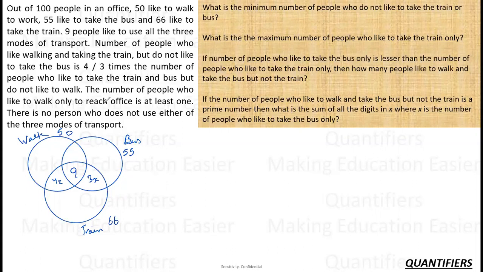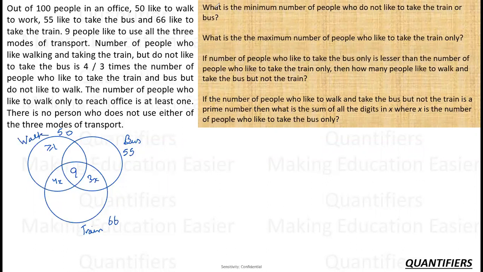The number of people who like to walk only to reach the office is at least 1. So this number is greater than or equal to 1. There is no person who does not use any of the three. So all the 100 people are accommodated somewhere in this diagram. And then the first question asks us, what is the minimum number of people who like to take the train?